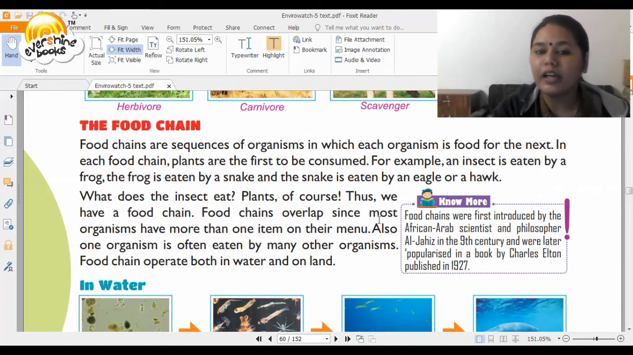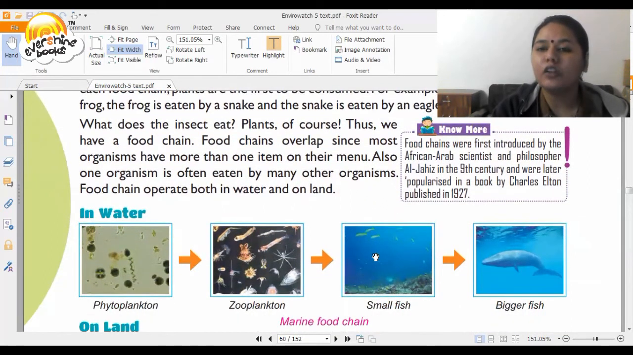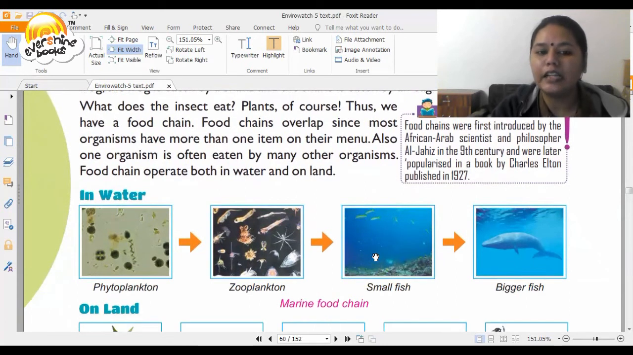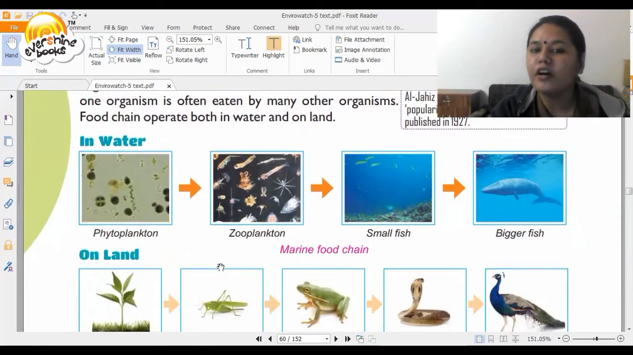Food chains overlap since most organisms have more than one item on their menu. Also, one organism is often eaten by many other organisms. Food chains operate in water as well as on land. So now you have zooplankton. These are the examples of the food chain which is given here.